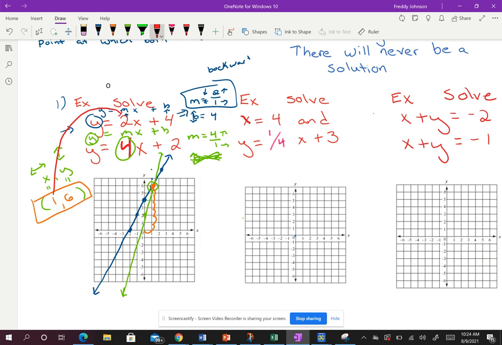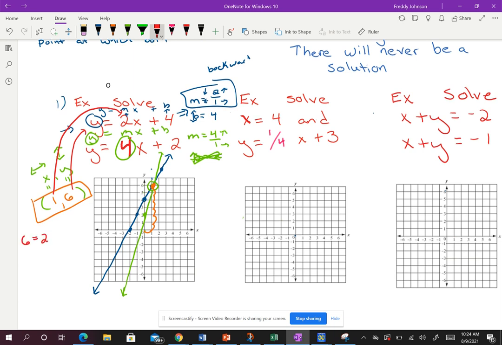So this is x, this is y. So I'm going to replace the blue one, and it's going to be 6 equals 2 times 1 plus 4. If I simplify this, I get 2 plus 4. 2 plus 4 is 6. So this right here, this solution makes this one true.